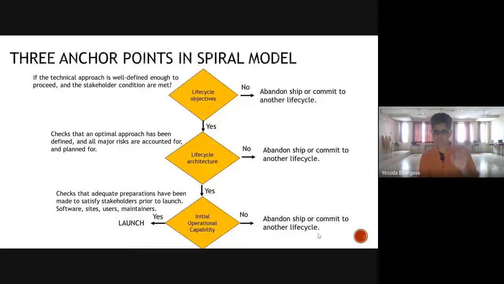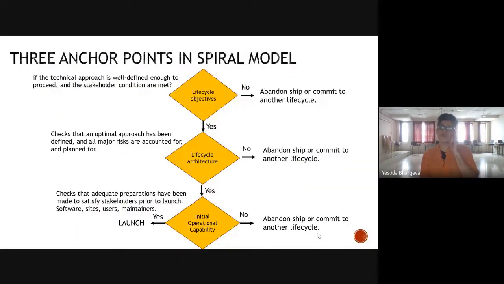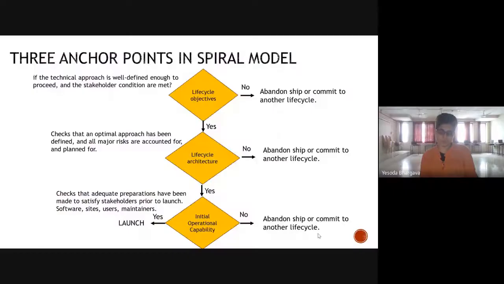You should notice that in this particular spiral model, the word stakeholder has come in. Stakeholders are basically people who are directly or indirectly related to the software you are making, who are affected by the quality of the software you're making. That is why communication with them is extremely important. Because if you talk to them, you are not operating in an isolated universe.